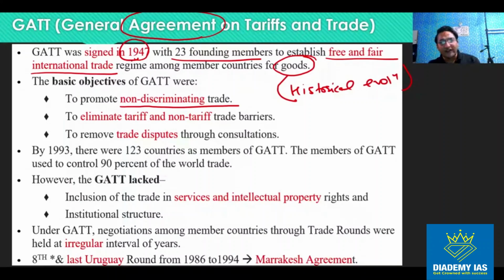Somewhere we find oil, somewhere agricultural products, somewhere manufacturing facilities. So the distribution of world resources is very wide, right? So there should be free and fair trade. Can you see this screen with the GATT? Is it visible to you or not?